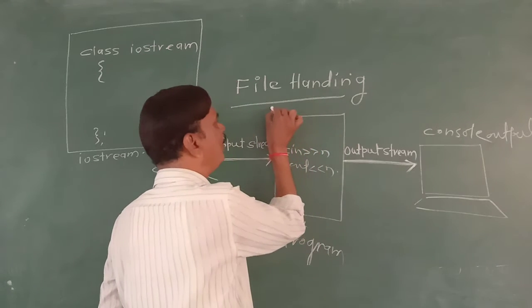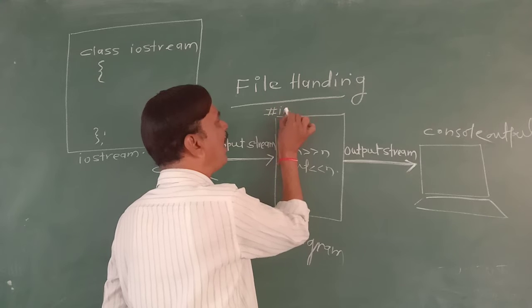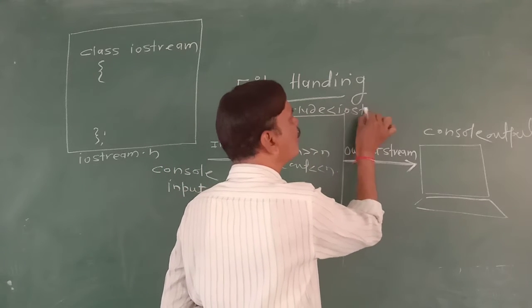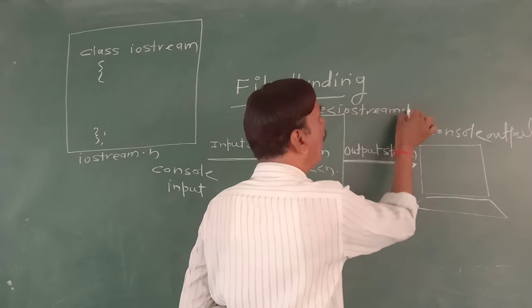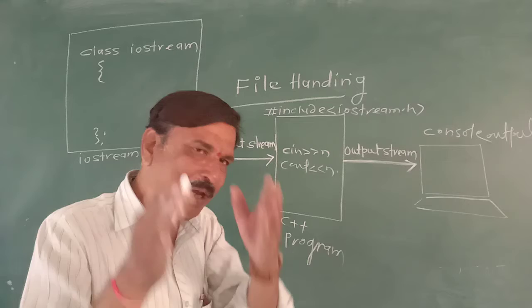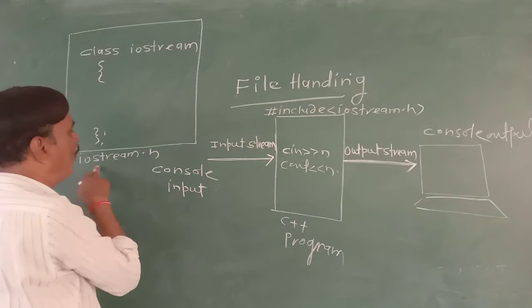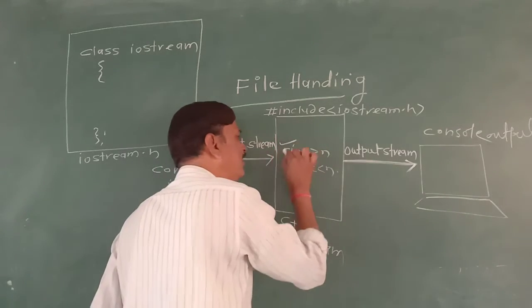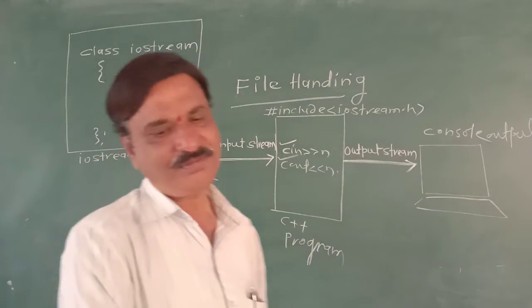That's why simply we write #include iostream.h. What does it mean? We have to include iostream.h because that iostream.h has the class iostream whose objects are cin and cout.